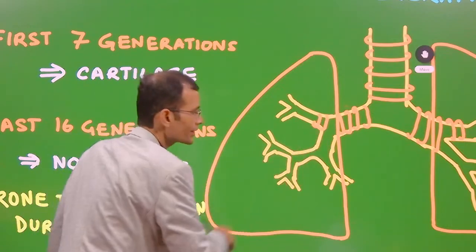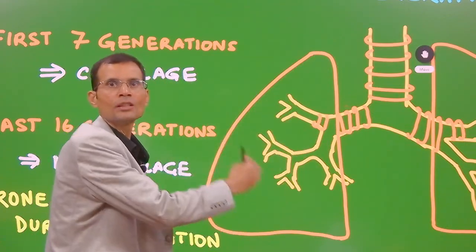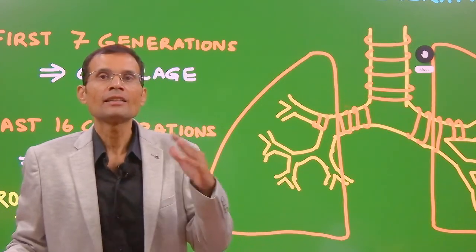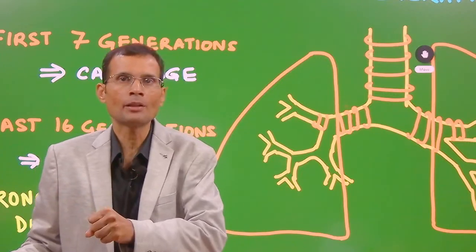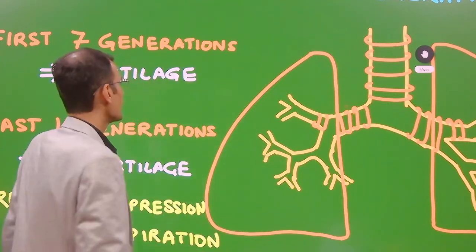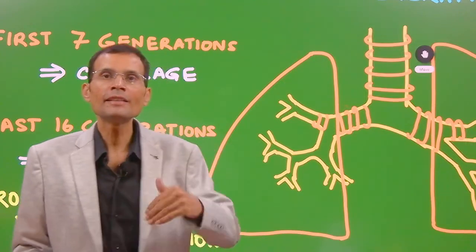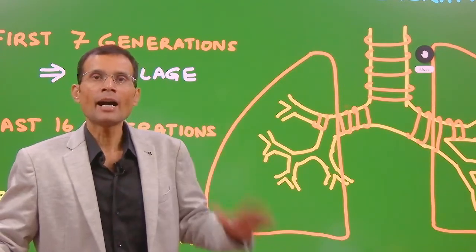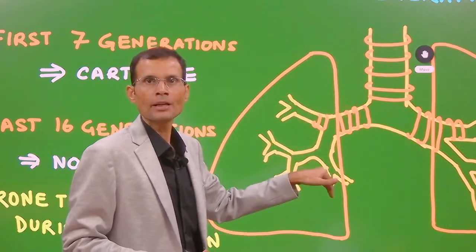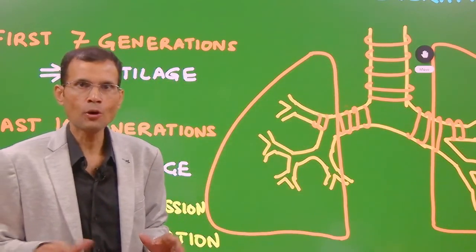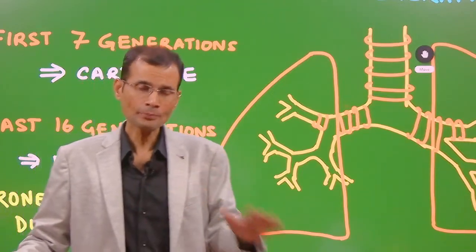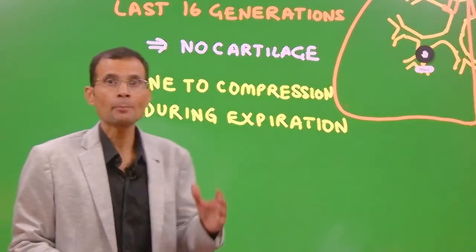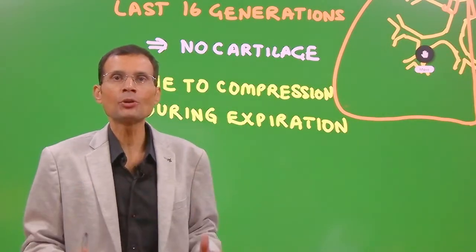Whereas the last 16 generations, the lower generations towards the alveoli, don't have cartilage in their walls, and because of that they are very much compressible. Having taken this point, now I'll proceed to the next level of this discussion. This is normal physiology which you should understand: the first 7 generations, the upper airways, have cartilage in the wall. The last 16 generations have no cartilage in the wall. That means they are prone to compression, and especially during expiration.